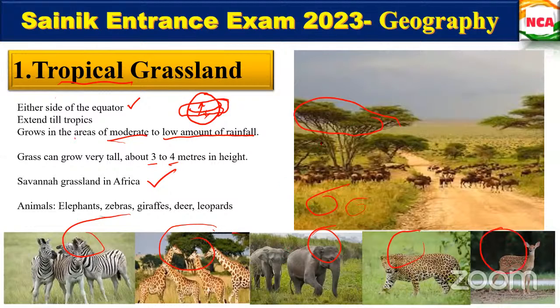So the competition for food here will be very less. Is that clear what I'm saying? They will be moving from one place to another in groups, the zebras and the deer also. Is that clear what I'm saying?